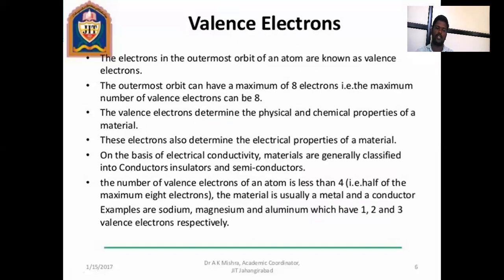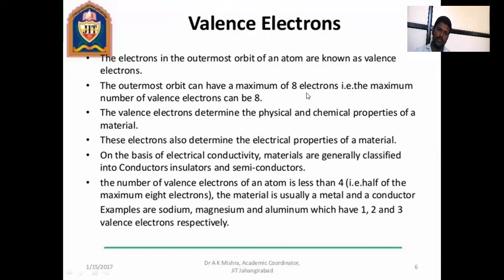Then the valence electron. What is meant by valence electron? The electrons in the outermost orbit of an atom are known as valence electrons. The outermost orbit can have a maximum of 8 electrons, so the maximum number of valence electrons can be 8.